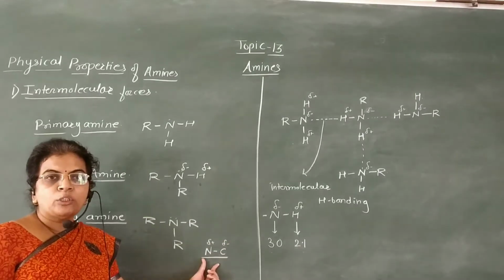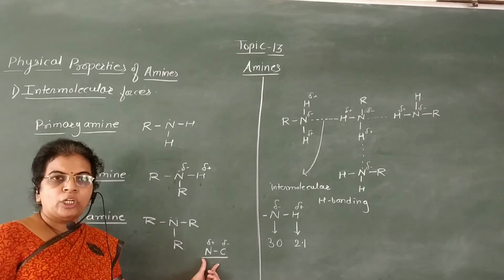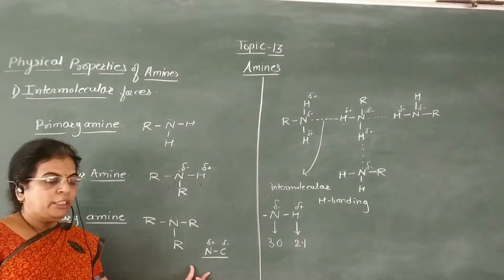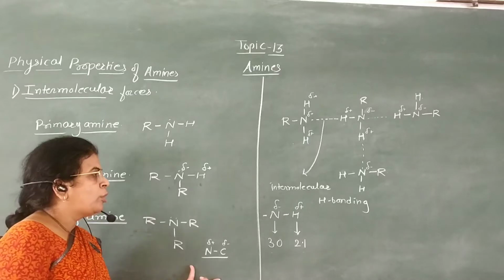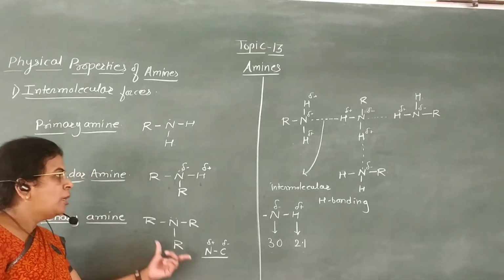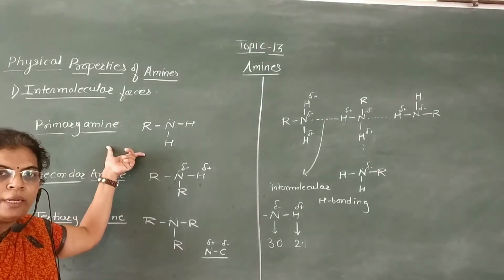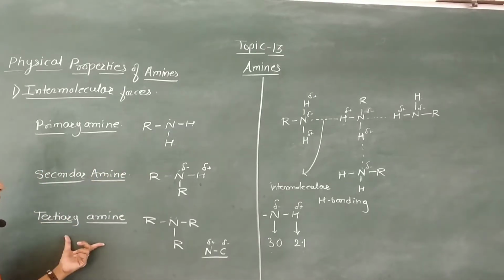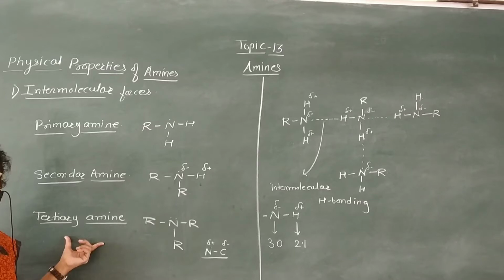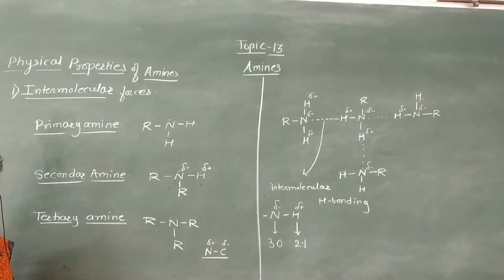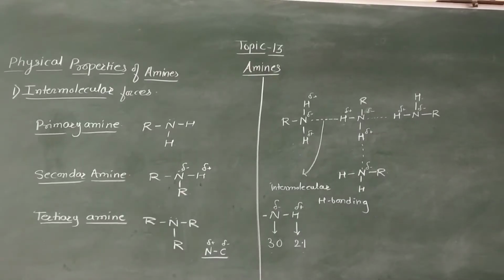Therefore there is dipole-dipole interaction in tertiary amines, but intermolecular forces of attraction are strongest in primary amines and weakest in tertiary amines.